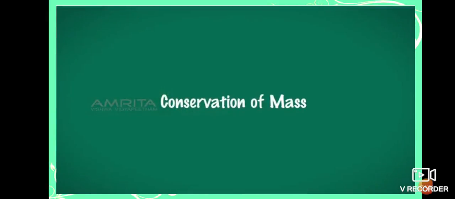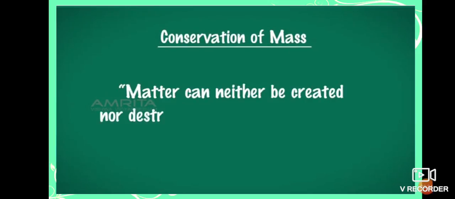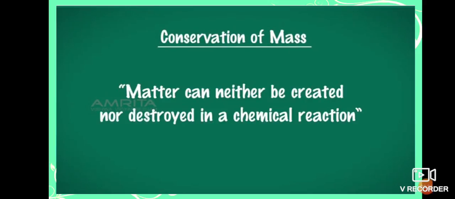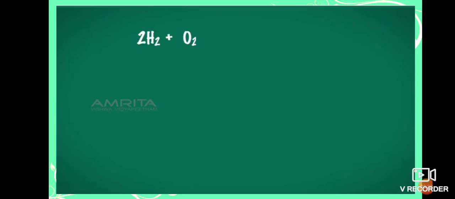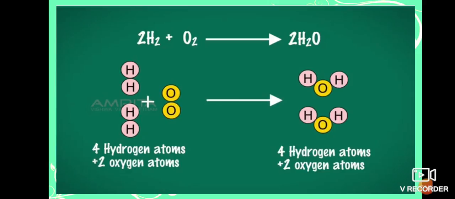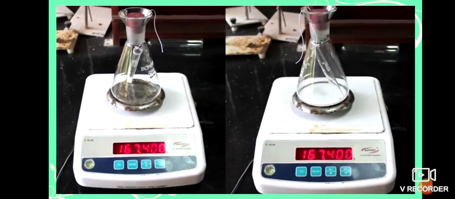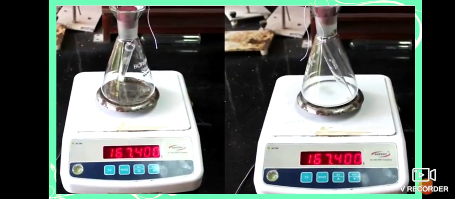Then he proposed a law known as the law of conservation of mass. The law says that matter can neither be created nor destroyed in a chemical reaction. The law also tells us that the number of atoms after a chemical reaction will always be the same as the number before the reaction. Our aim here is to verify the law of conservation of mass during a chemical reaction.